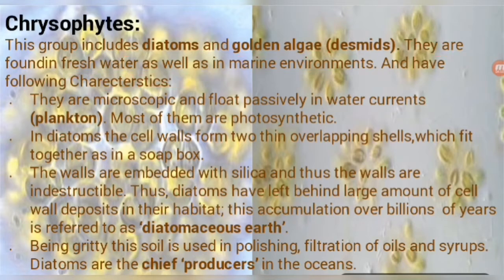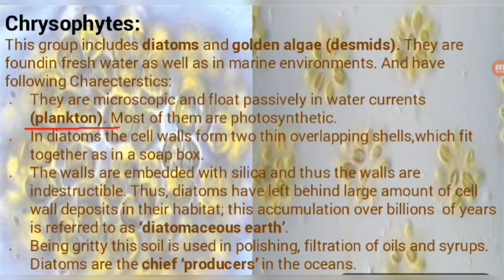They are microscopic and float passively in water currents. What does floating passively mean? They don't have flagella, so they move in the direction of the water current. They are then known as planktons. Planktons are unicellular, and this is an example of Protista.